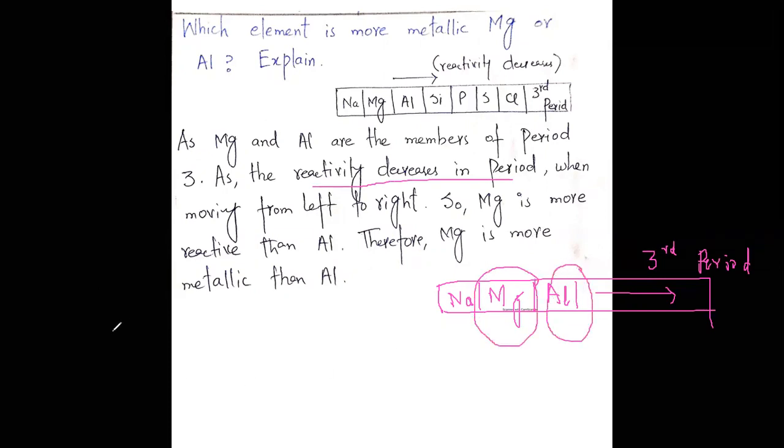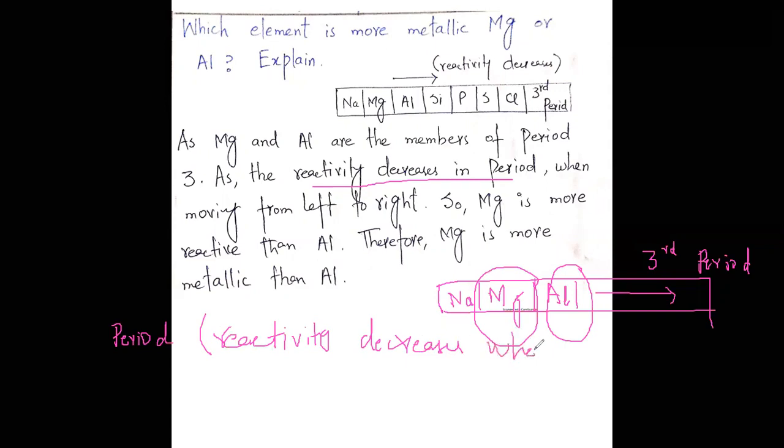The reason is, in a period, reactivity decreases when moving from left to right.